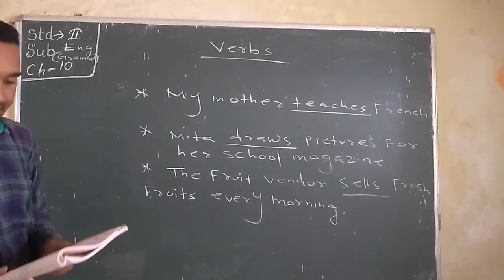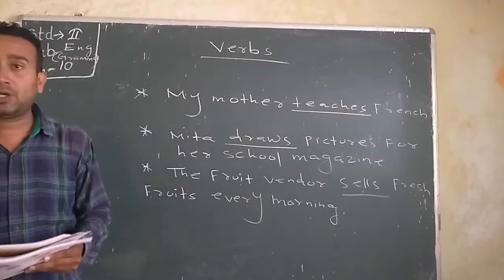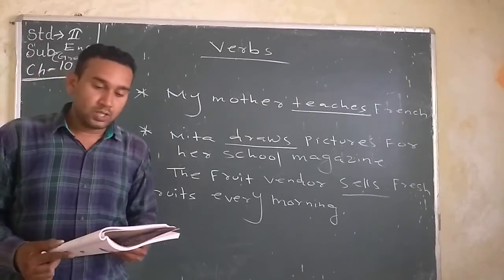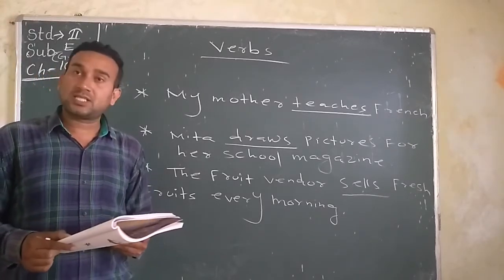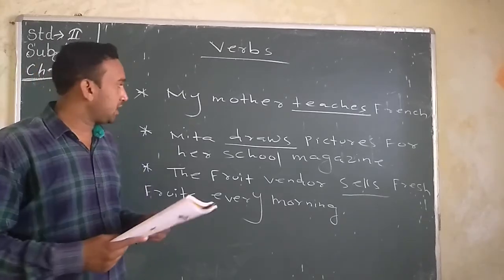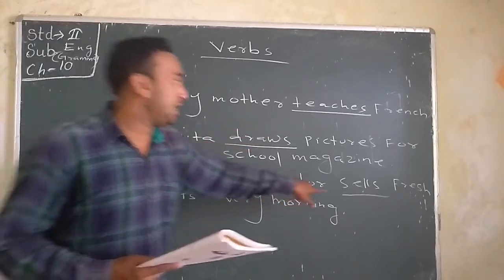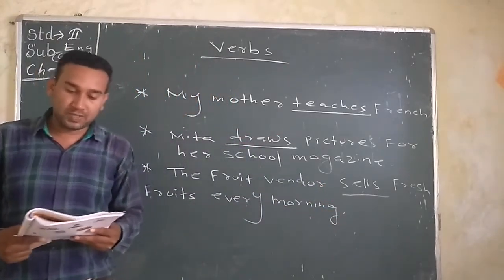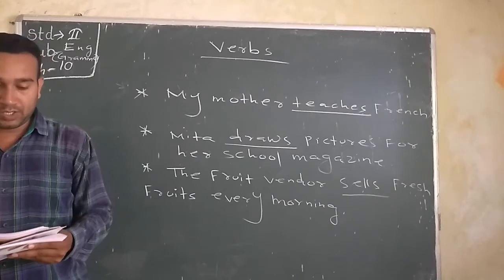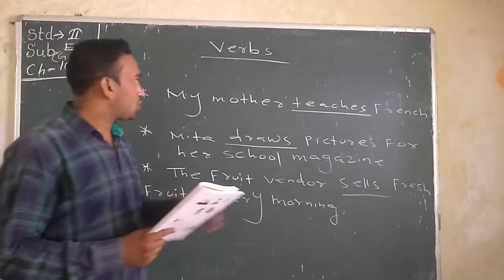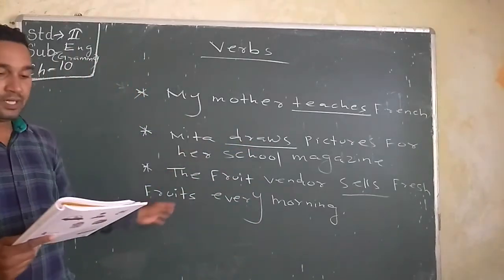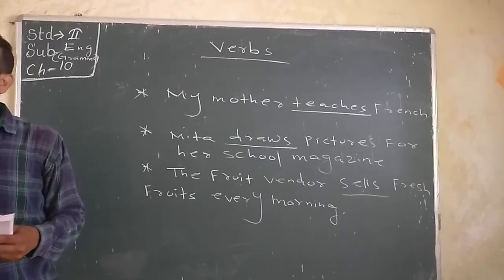In these sentences the words teaches, draws and sells tell us what mother, Mita and the fruit vendor do. We have learned that these are action words, doing words. Action word भी बोल सकते हैं, doing words भी बोल सकते हैं. They tell us what a person, an animal or thing does. These words are also called verbs. इसको हम लोग verb भी बोल सकते हैं, action word या doing words भी बोल सकते हैं.